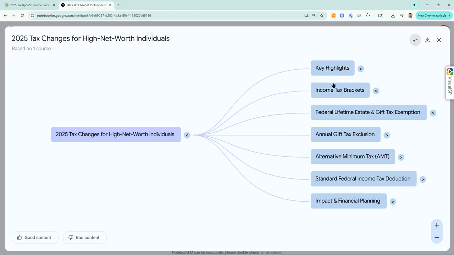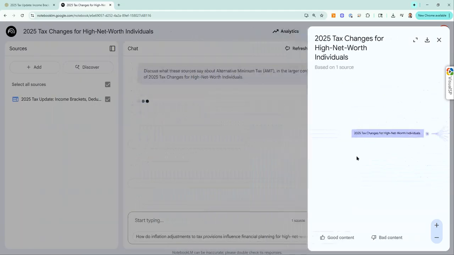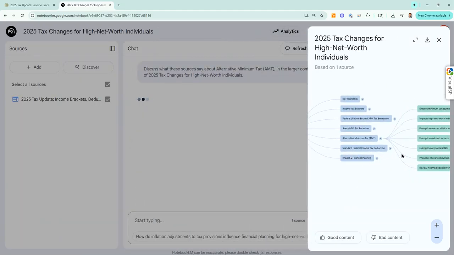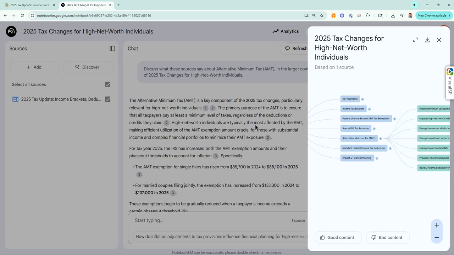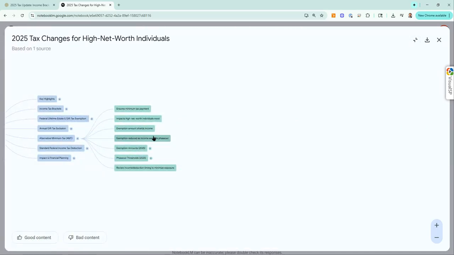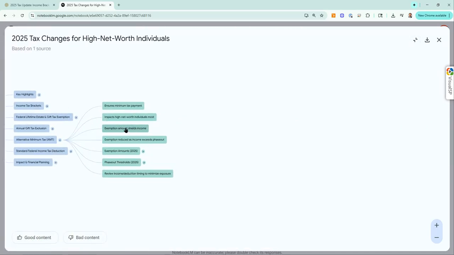Click on it. It says, all right, 2025 tax changes, that's the article title. Now, key highlights, income tax brackets, these are all of the sub points, the main headings, let's say, of the article. And I want to know more about alternative minimum tax. So I click on it, and it gives me more information on that. It's actually going into the article and giving information about that too. But if I want something specific, let me expand this again and say I want to know exemption amounts shield income.